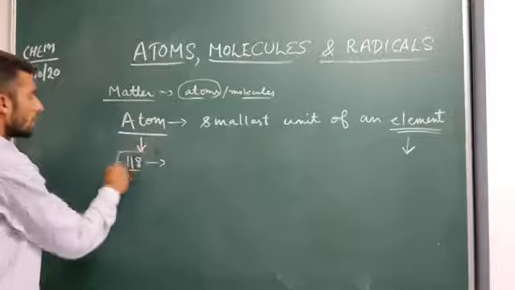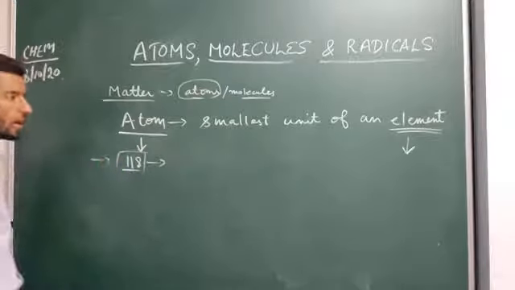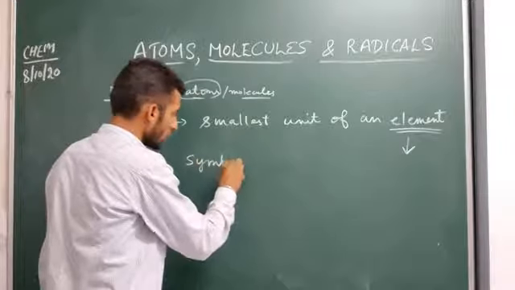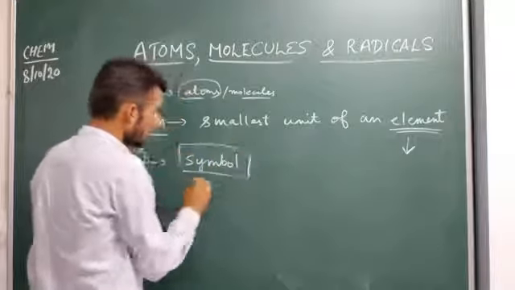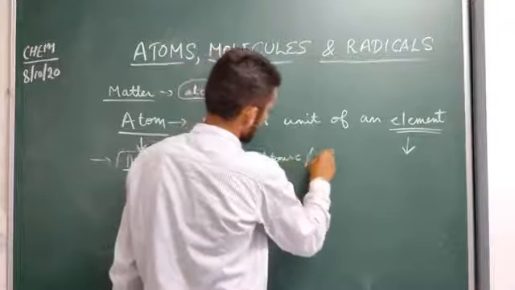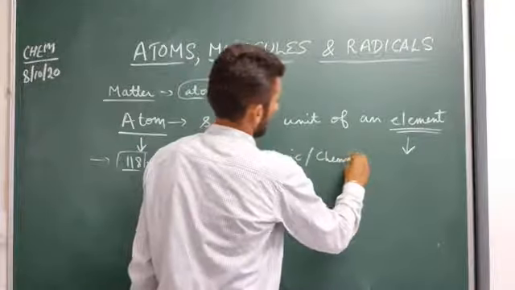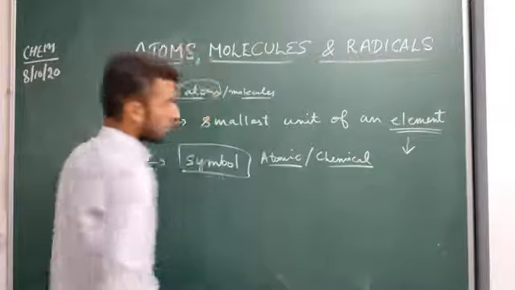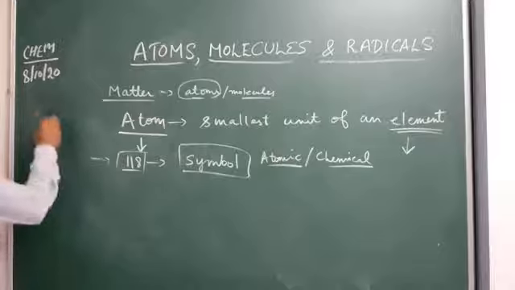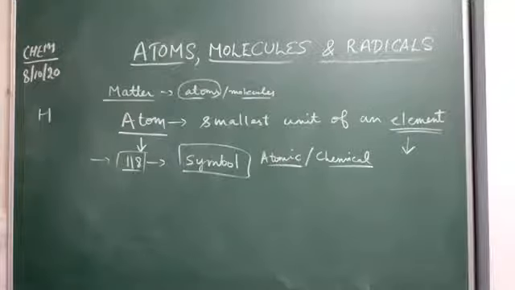Each particular element has a particular symbol which we call the chemical symbol, or it is also known as the atomic symbol. Now how are the symbols assigned? They are generally assigned based on the chemical name or elemental name of the particular element.